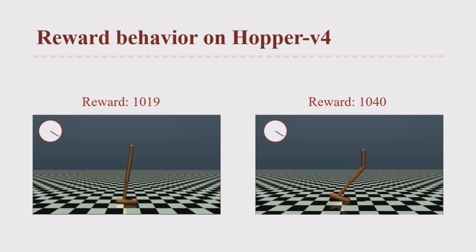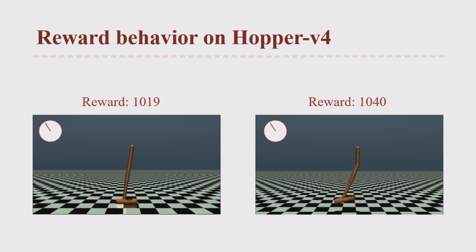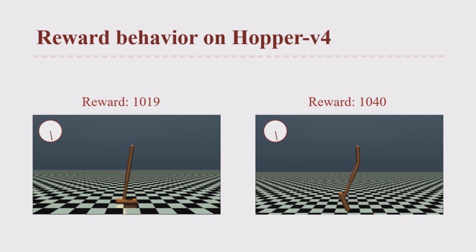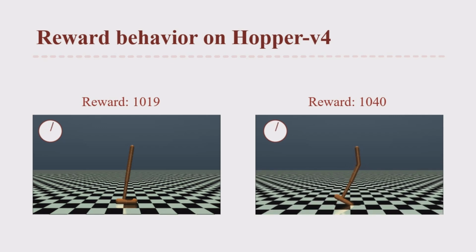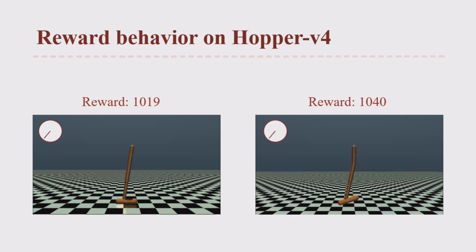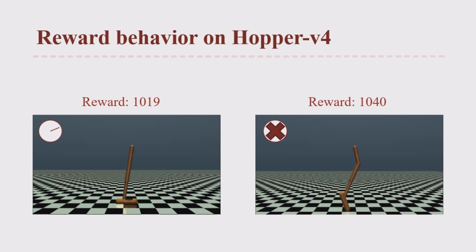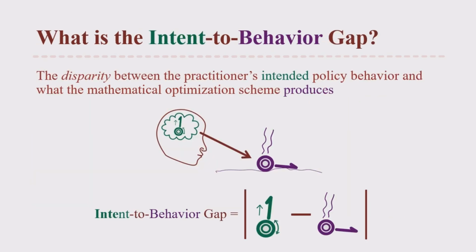We show such a case in the Hopper v4 environment, where vastly different behaviors yield similar rewards. On the left, a hopper merely stands in place, accumulating staying alive rewards without progress. On the right, the agent makes significant progress towards our intended task objective but dies earlier. We term the gap between this expected behavior and what the optimization process produces as the intent-to-behavior gap.